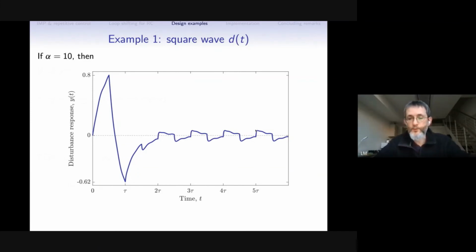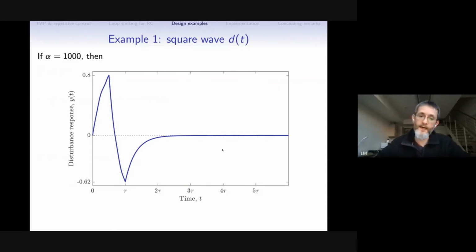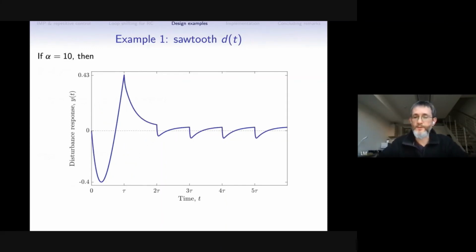And here we can see that residuals are quite high. I intentionally picked a square wave because this signal has substantial high frequency components. So this alpha is not enough, and we have quite a lot of residuals. But if we increase alpha, and it does not require any change in the control design, we can see that the residual oscillations are getting smaller, or if we go to 1000, they're practically invisible. So we indeed have almost perfect rejection of these kinds of disturbances. And the same works for the sawtooth. So increasing alpha will get better results.